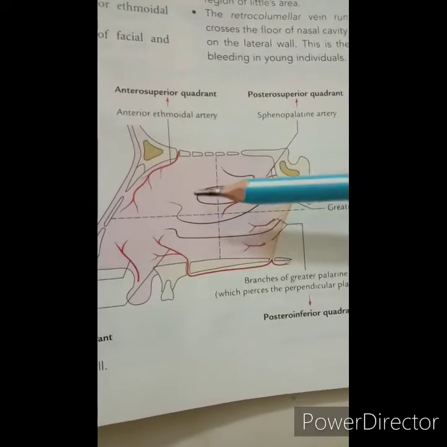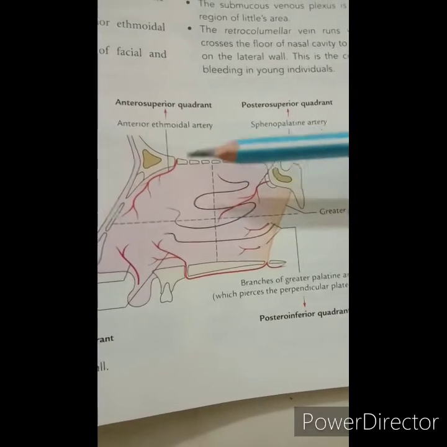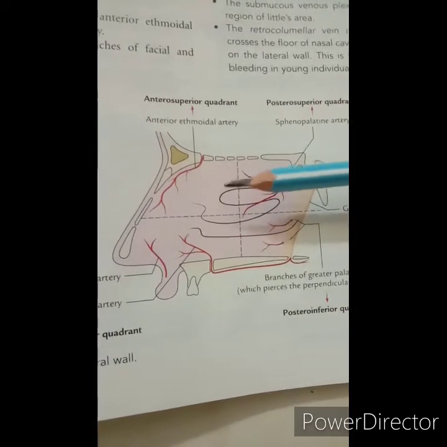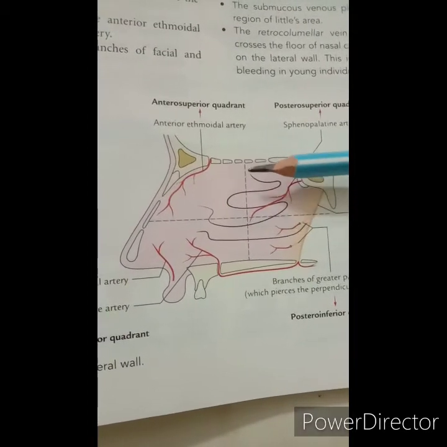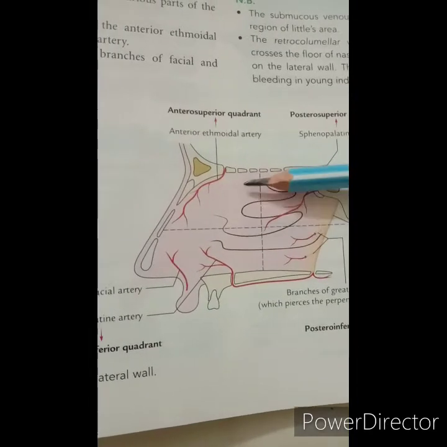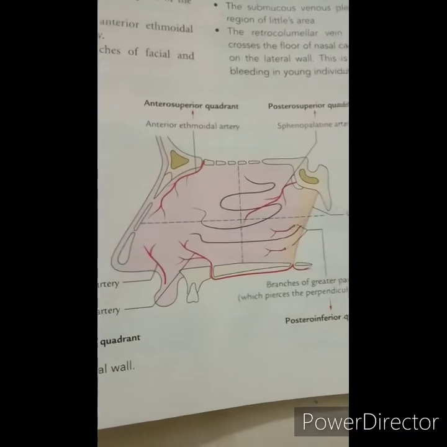Then the venous drainage. The veins draining the nasal cavity form a plexus beneath the mucosa and generally accompany the arteries. The veins of the nasal cavity drain into the facial vein, pterygoid venous plexus and the pharyngeal venous plexus.